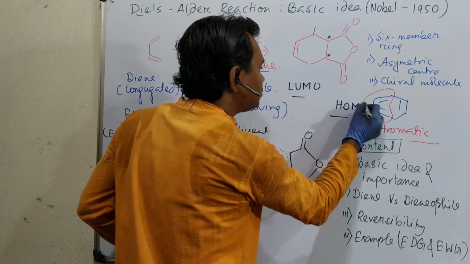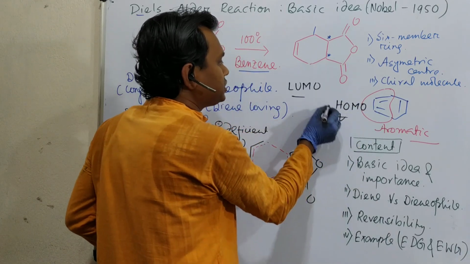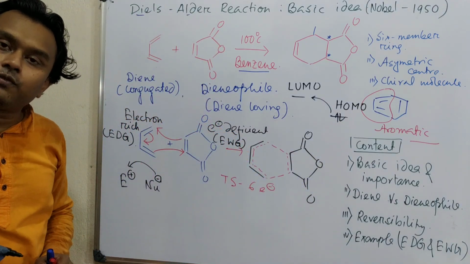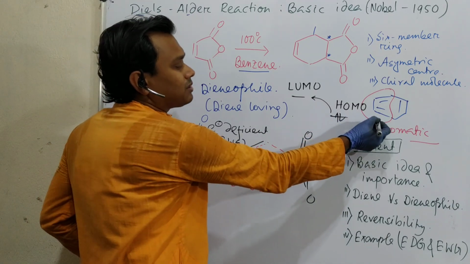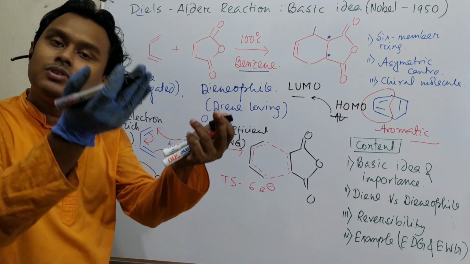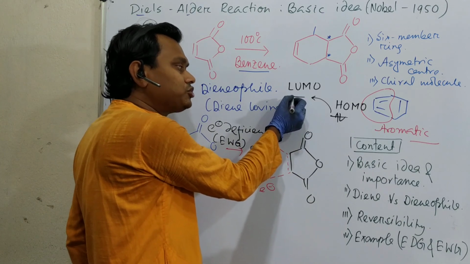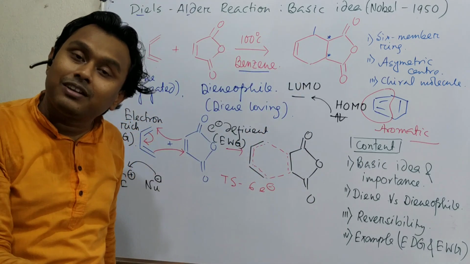So you have to shift an electron from here. But if you want to increase the energy of HOMO, how can you do it? Just attach some electron rich group; the energy of HOMO will increase because of conjugation. Similarly, if you attach an electron deficient or withdrawing group to LUMO, the orbital energy will go down.